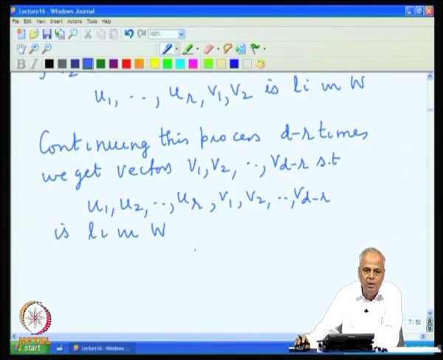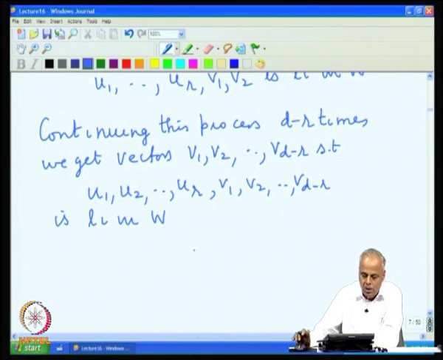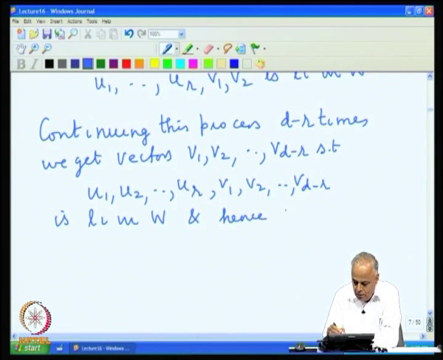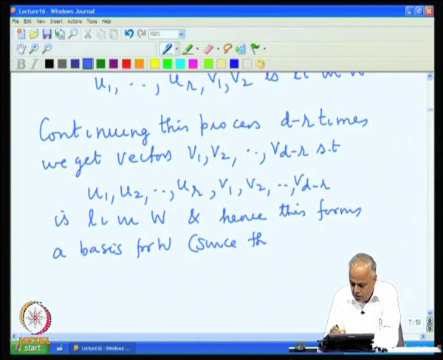The moment you have D linearly independent vectors, you already have a basis, and hence this forms a basis for W.